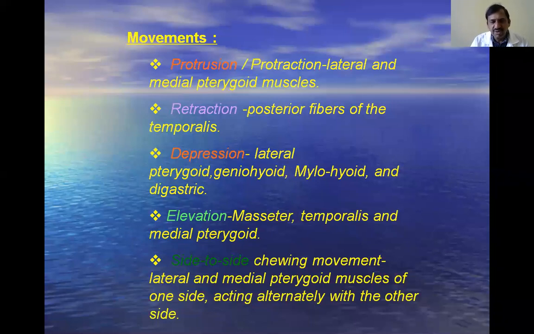Next, elevation. This is with the help of the masseter, temporalis, and medial pterygoid. The elevation movement is very important because the muscles producing it act against gravity. Because of this, they produce impressions on their attachments. If you see here, this is the lateral surface of the mandible, and especially this is the area.